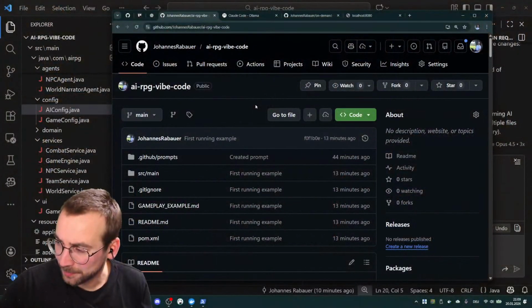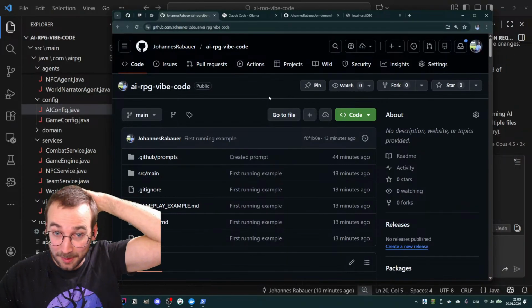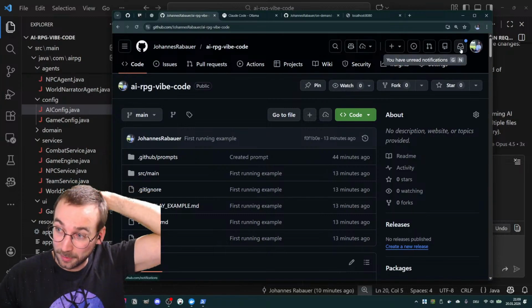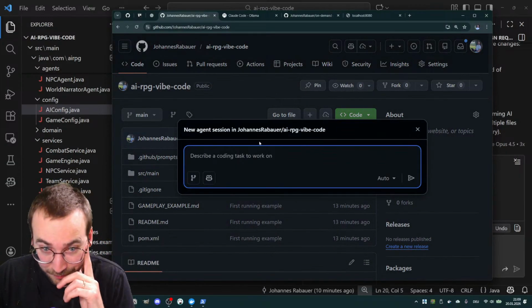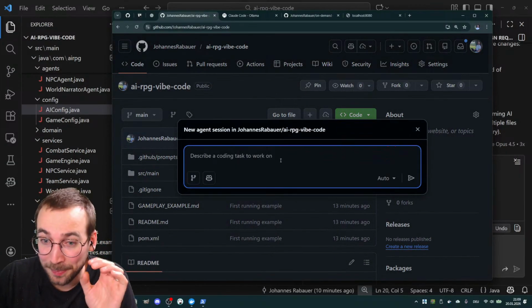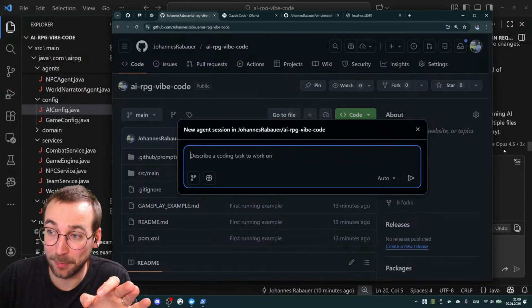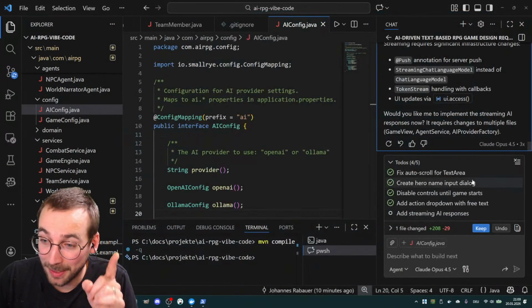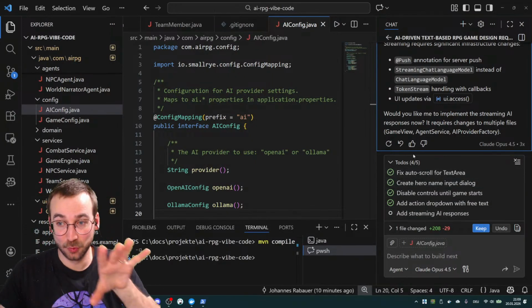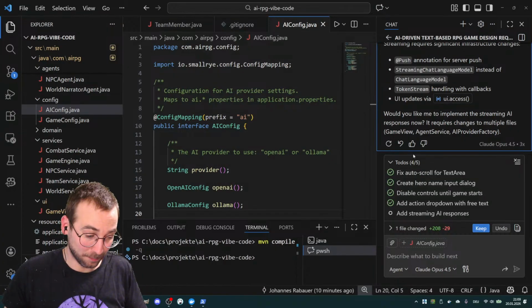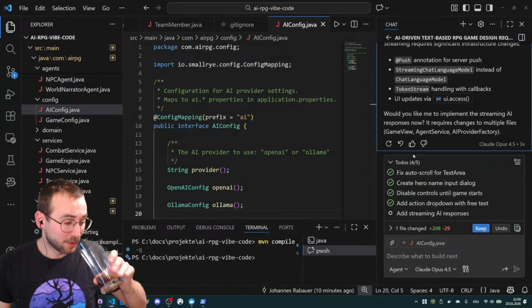Okay, but yeah, I fixed that. There was a personal setting to actually disable that new agent session. So right now I can talk to the AI and it will create an issue and a pull request for it, and that's pretty cool. But I would like to finish that one first, and then we can do one task online, basically.